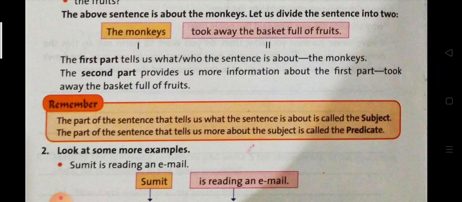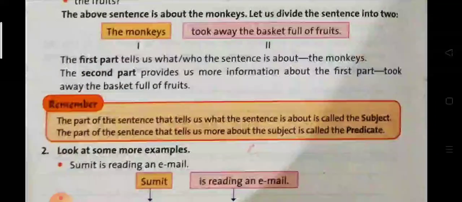You can learn it properly and note down in your copy also. The definition of subject: the part of the sentence that tells us what the sentence is about is called the subject. Subject किसे कहते हैं? जिसके बारे में उस पूरे सेंटेंस में लिखा गया हो, that is called subject.